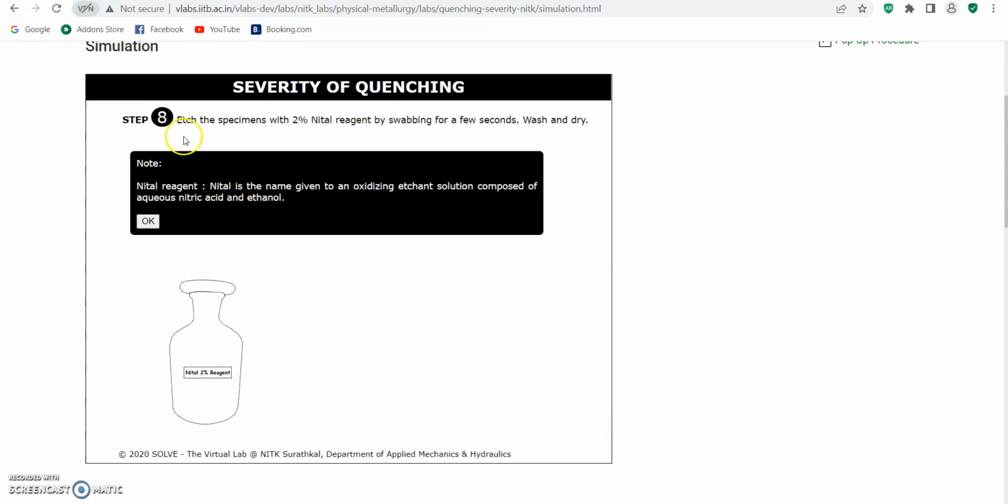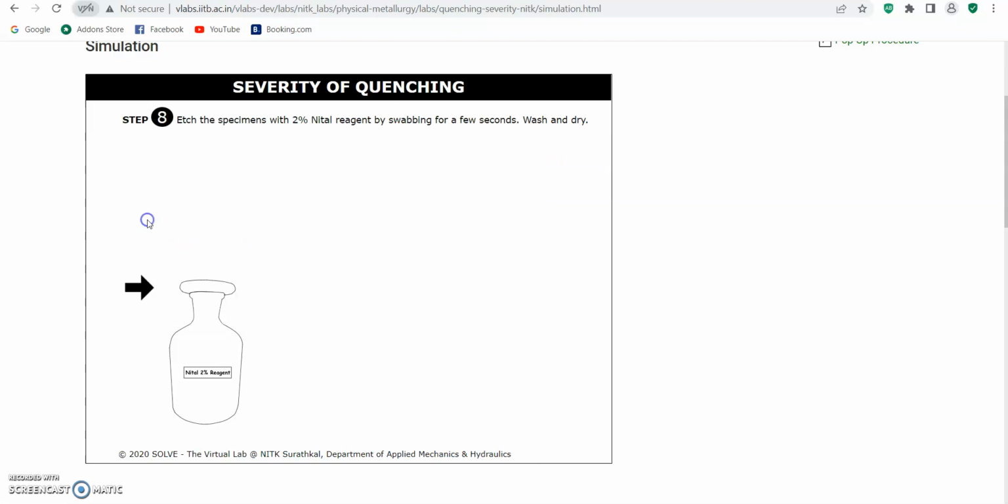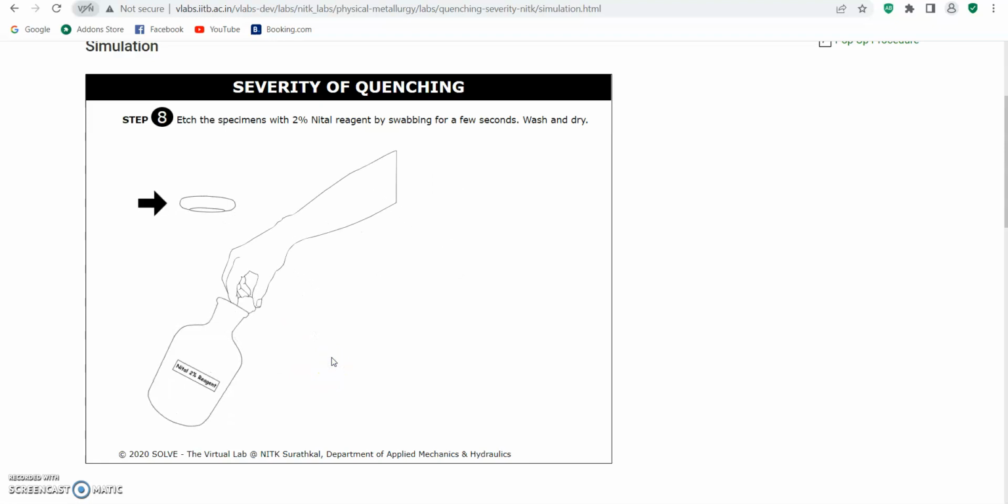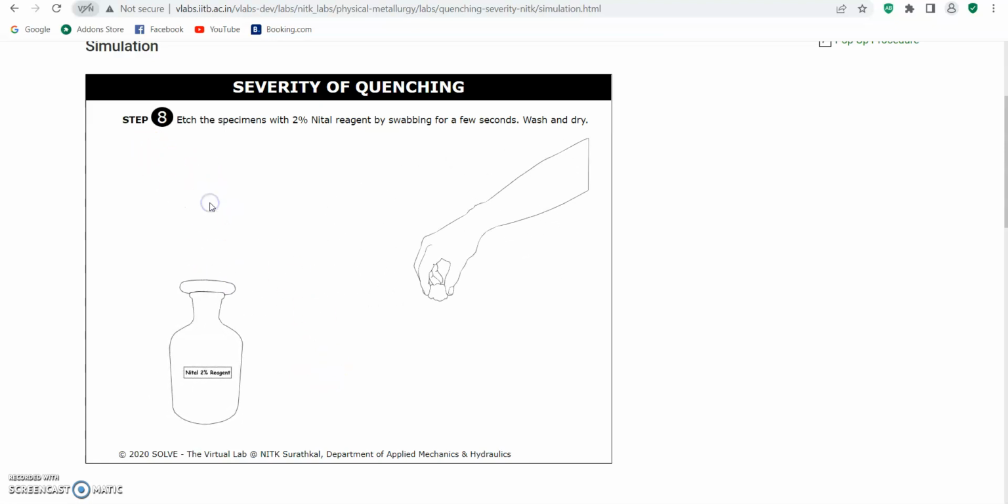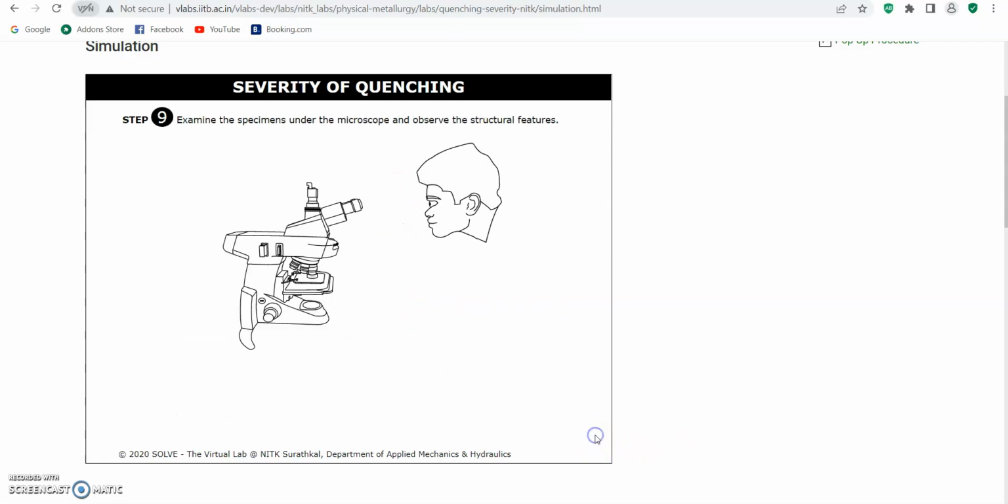For the next step, etch the specimen with 2% nital reagent by swabbing for a few seconds, wash it and dry. For your information, nital is the name given to an etching solution composed of nitric acid and ethanol. We click this and put, and we swab the samples, and let's move to the next step.